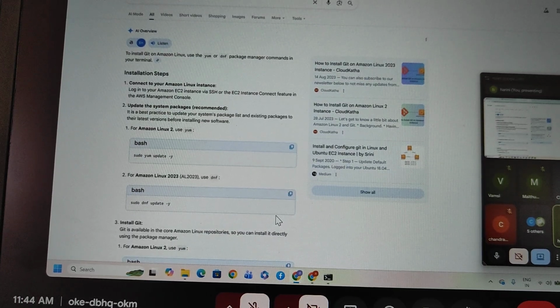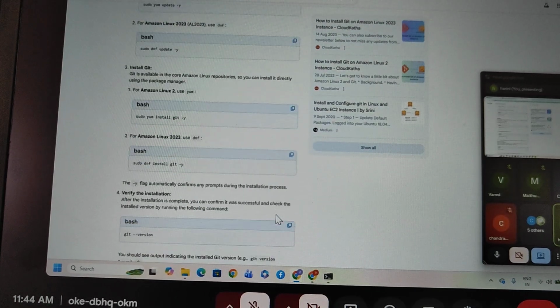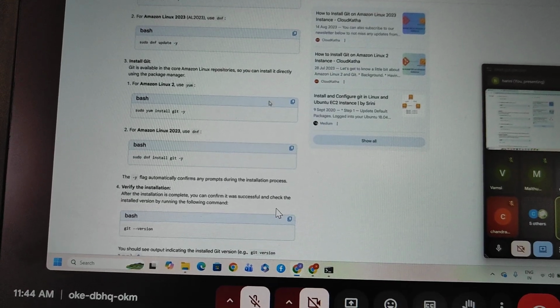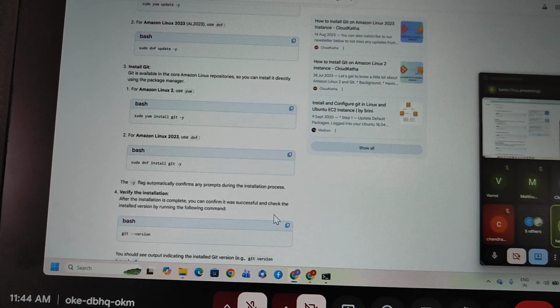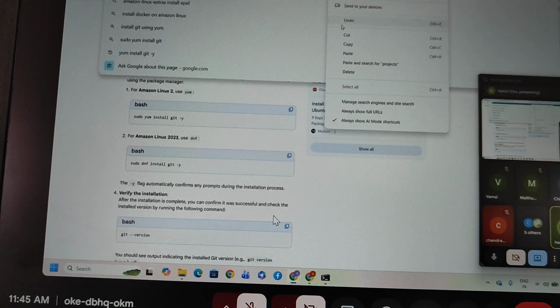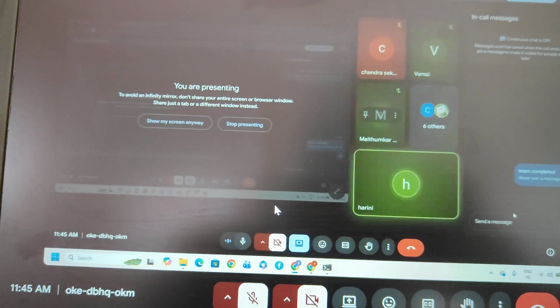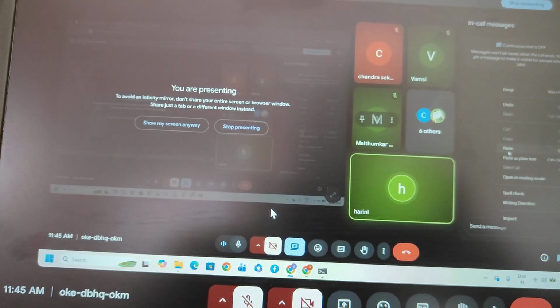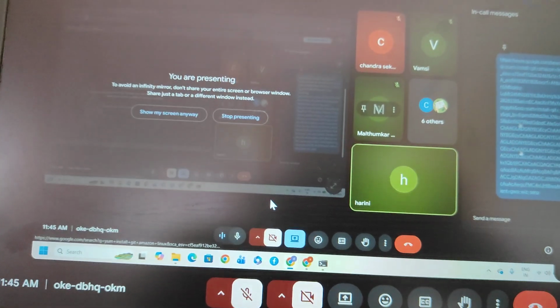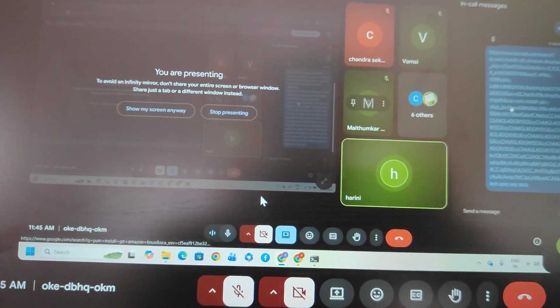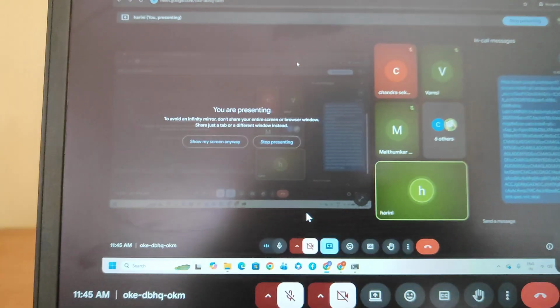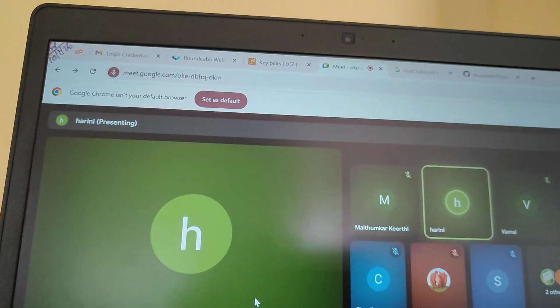Okay, sudo yum update is for updating the machine completely. See, sudo yum install git hyphen y. This command will help to install the Git software. Now I want to share that link in your chat box, and you can use it. That link has all the software and all the configurations. Understand? So how to install git? yum install git hyphen y.